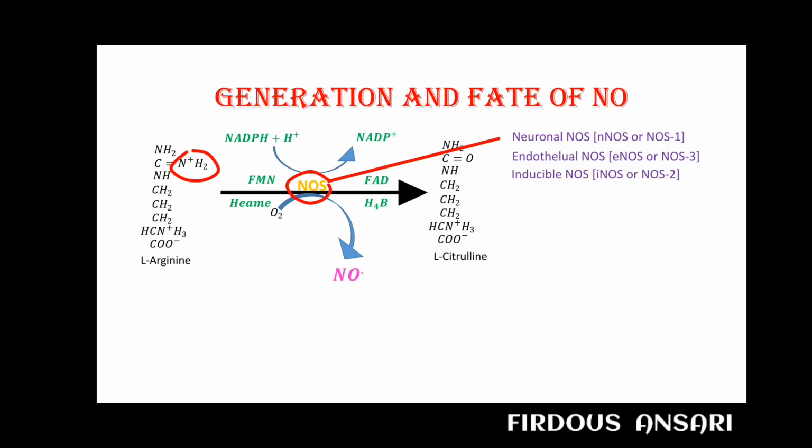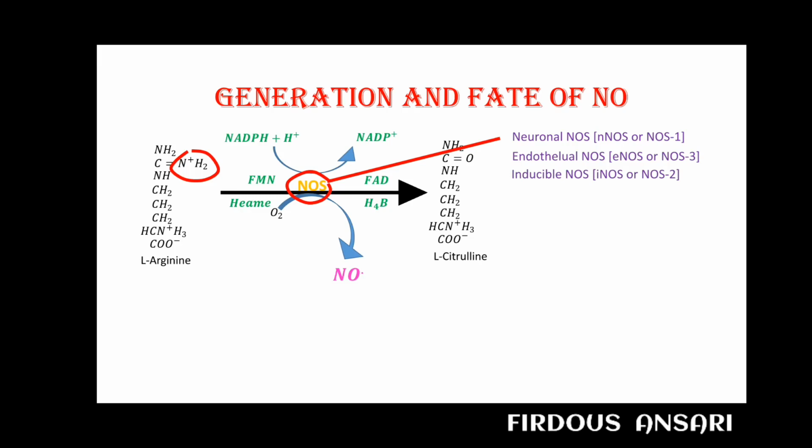Now the names are designated depending upon their localization. Neuronal NOS is mainly present in neurons, whereas endothelial NOS is mainly present in the endothelial cells of your blood vessels. And these two only, that is nNOS and eNOS, are constitutive enzymes. That is, they are synthesized at a uniform rate, which is relatively low.